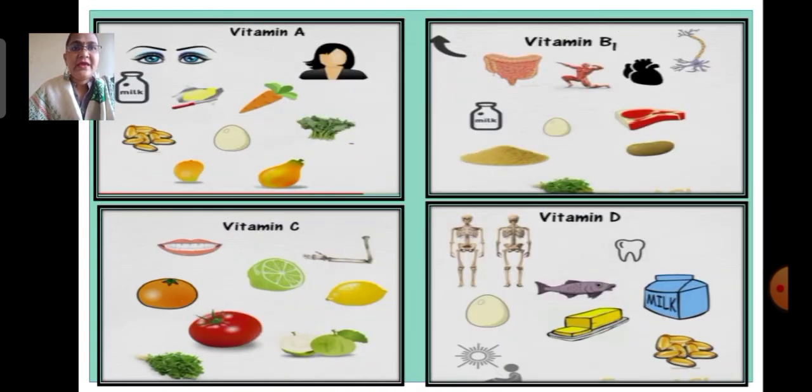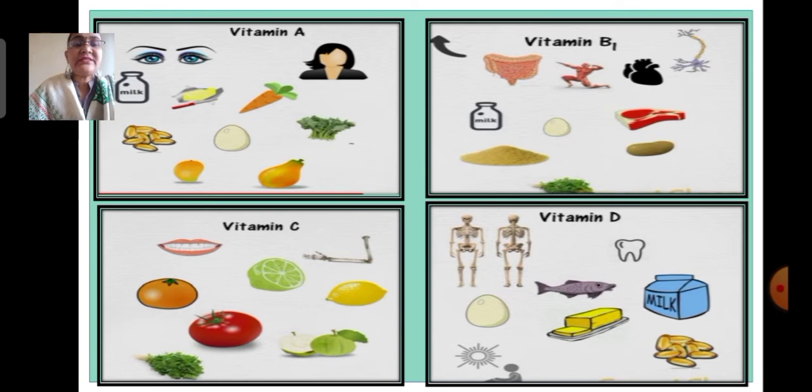Vitamin A is essential for good eyesight and healthy skin and hair. Its sources are milk, butter, carrot, fish liver oil, eggs, green vegetables, mango, and papaya. Vitamin B1 is essential for the growth and the proper functioning of the digestive system, heart, nervous system, and muscles. The sources of vitamin B1 are milk, eggs, meat, whole grain, potato, and green leafy vegetables.